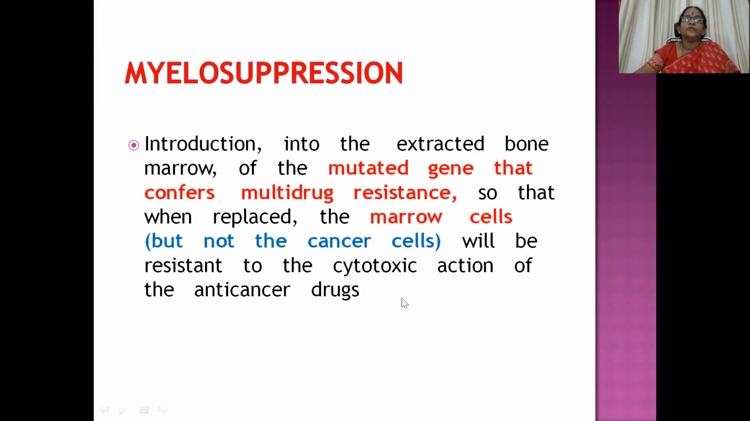Then introduction into the extracted bone marrow of the mutated gene that confers multi-drug resistance, so that the resistance to the cytotoxic drugs is seen by the marrow cells but not the cancer cells. Cancer cells will be killed, but the normal marrow cells will not be killed because they are carrying the mutated multi-drug resistant gene. So this is another therapy. Okay.